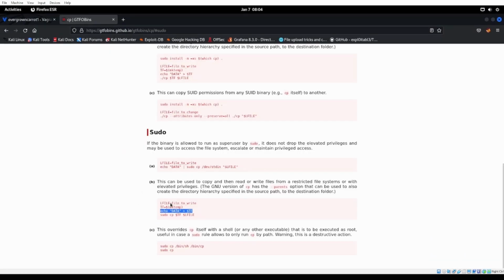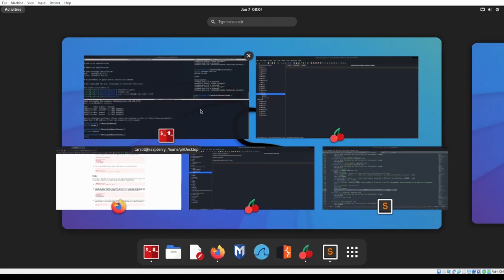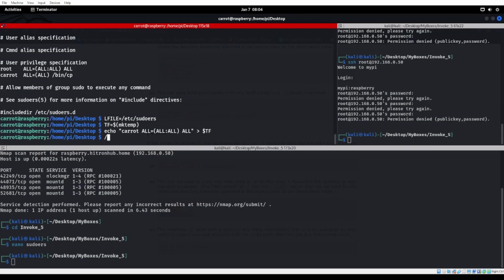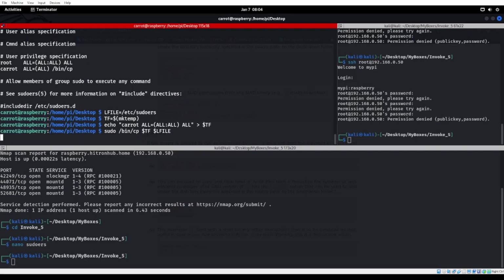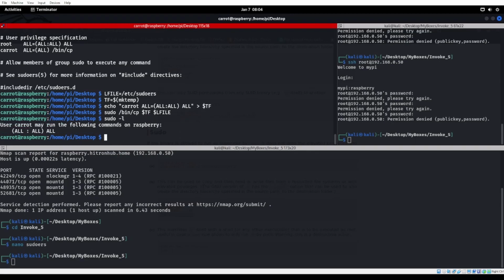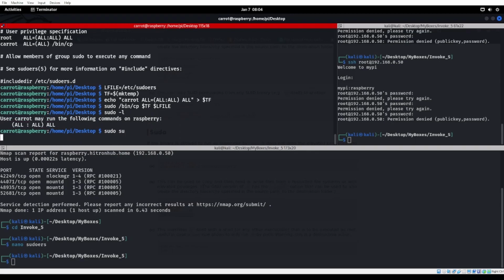And then lastly we're going to run sudo copy to the file. So we're going to do sudo /bin/cp. sudo -l. We should have all. Right, sudo su. And now I can go ahead and change my password again.